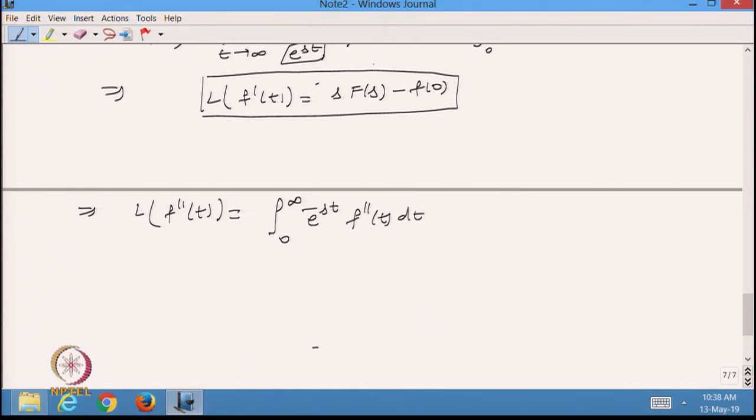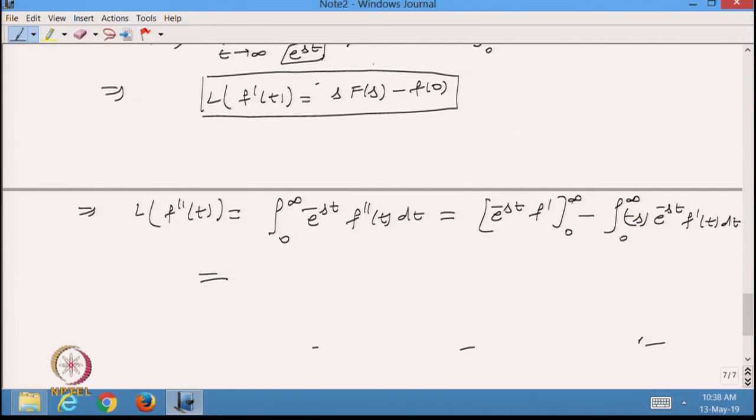So, this will be there, and then again applying this formula, e^(-st) the first function and then the integration of the second function, minus the integral from 0 to infinity of -s e^(-st) f'(t) dt.